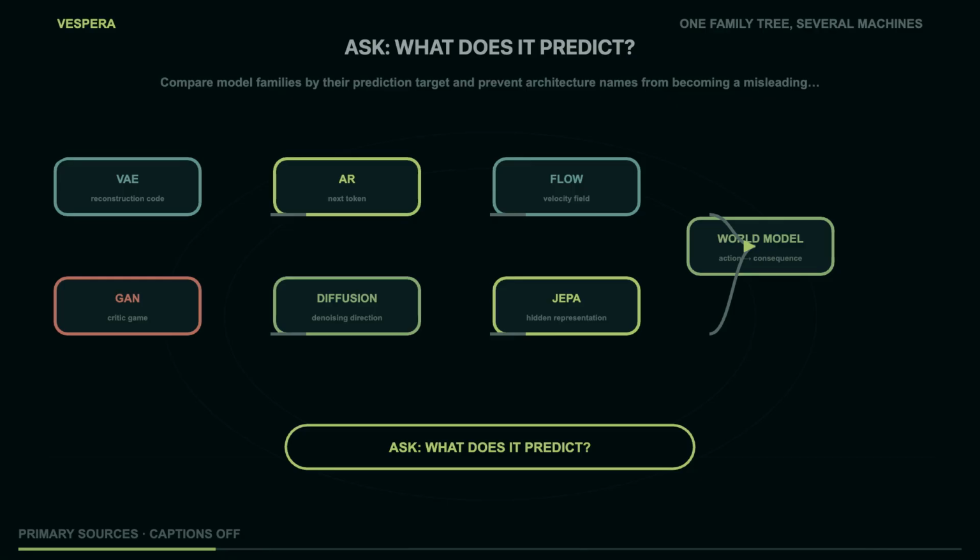The word model is equally overloaded. A model can be a statistical map from input to output. A generator, a predictor, a simulator, or a component inside a larger agent. We will use world model in the narrow operational sense: a stateful predictive mechanism that supports counterfactual action consequences. That definition is intentionally less glamorous than saying the AI understands reality. It gives us something testable to draw on the slate.